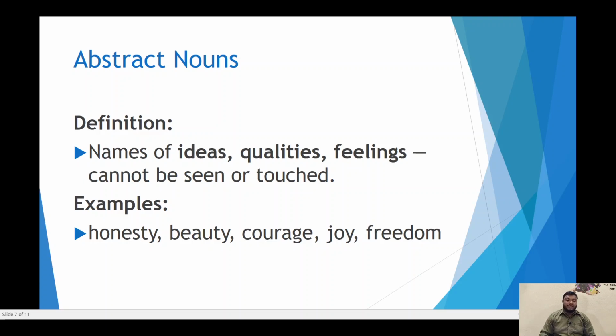The next type is abstract nouns. Abstract nouns are the names of ideas, qualities, and feelings that cannot be seen or touched. For example, honesty. We can feel honesty, but we cannot see or touch. Beauty, courage, joy, freedom, all these are abstract nouns.